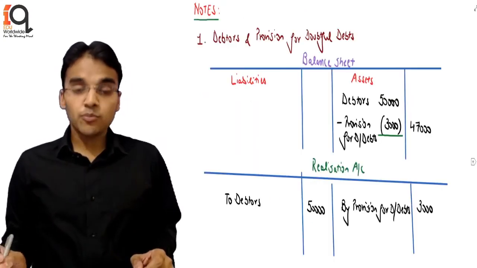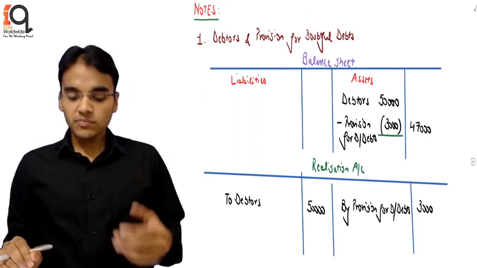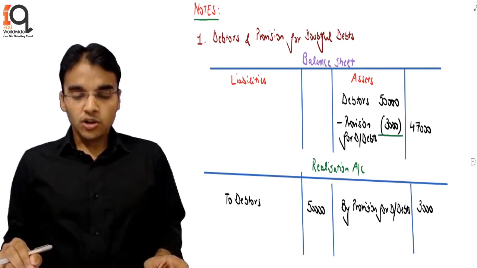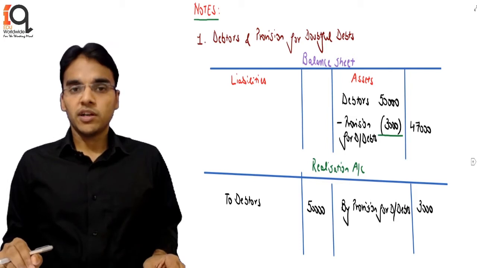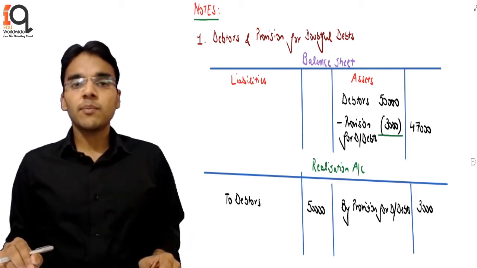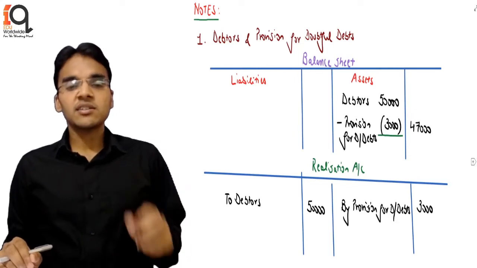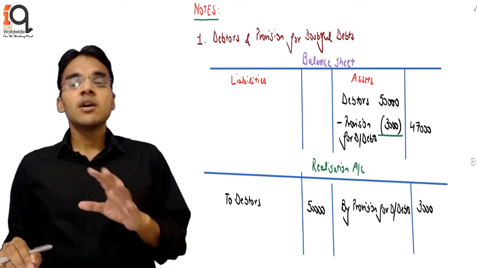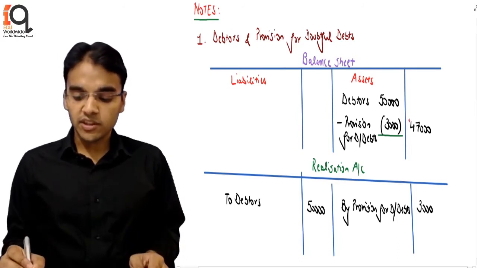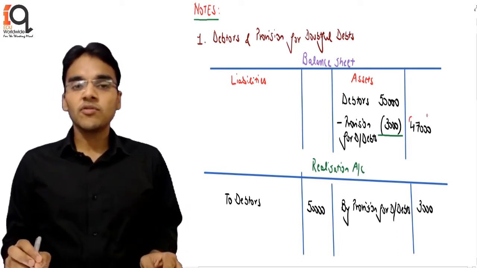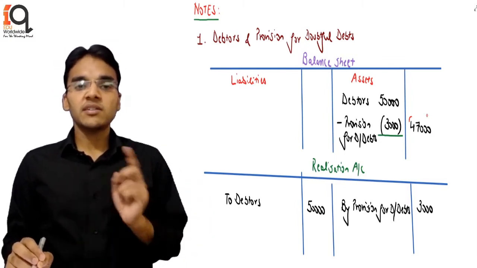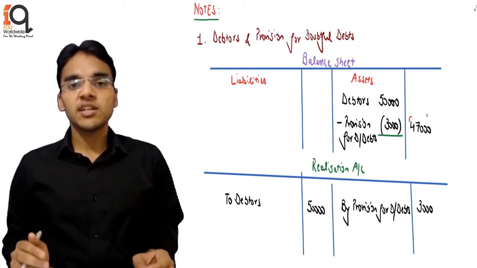Now there are certain points involved here which we are going to understand before we actually start with the question part. The first thing is debtors and provision for doubtful debt. In the balance sheet, I am trying to explain with the help of an example. Let's say the debtors are appearing at 50,000 and there is a provision for doubtful debt already appearing of 3,000, and the net debtors are 47,000. Now in the realization account, will we transfer debtors at 47,000, or will we transfer debtors individually at 50,000 and provision for doubtful debt 3,000?